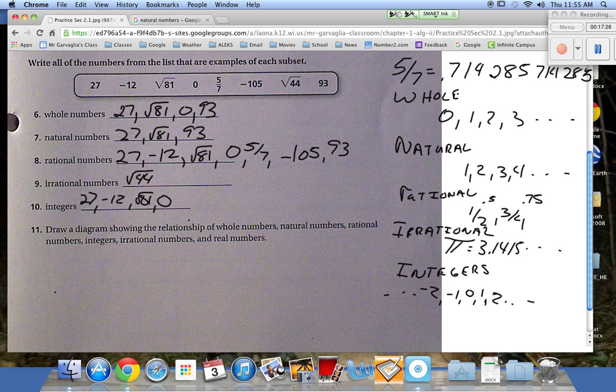Take a look right here. Right here is where we got our integers. It's 5/7. No. Is negative 105? Yes. How about square root of 44? No. What about 93? Yes.